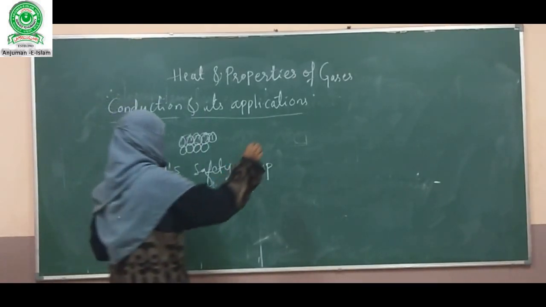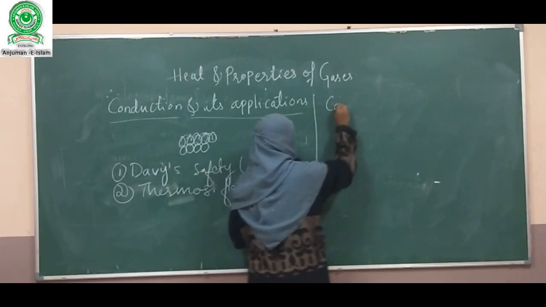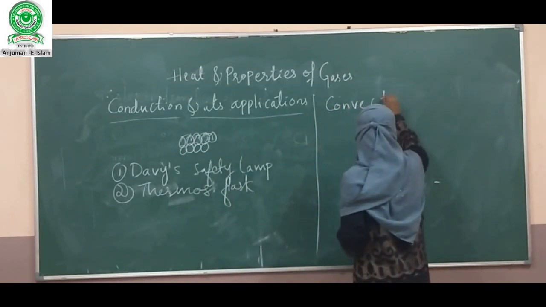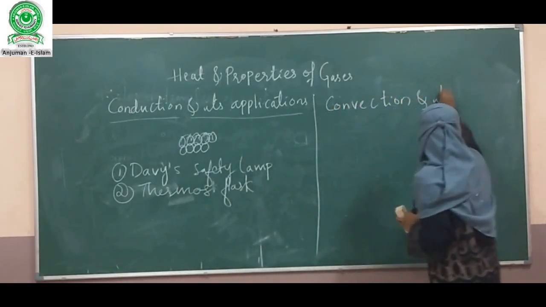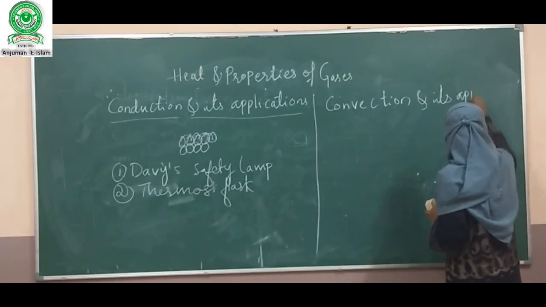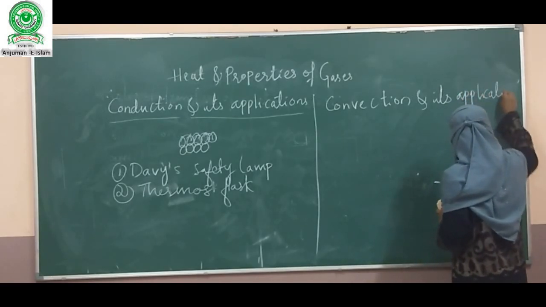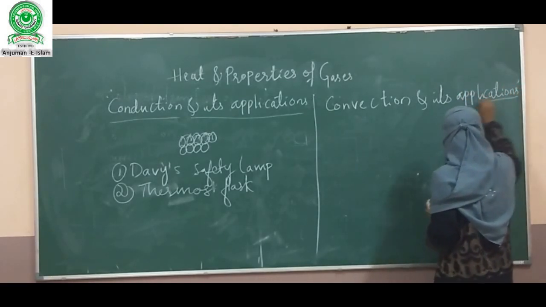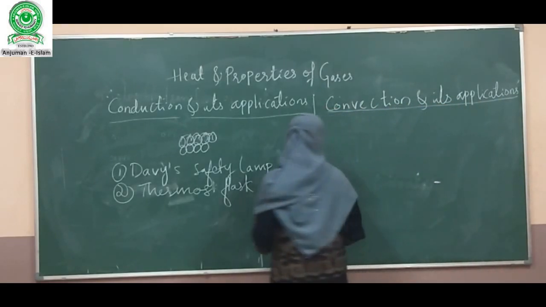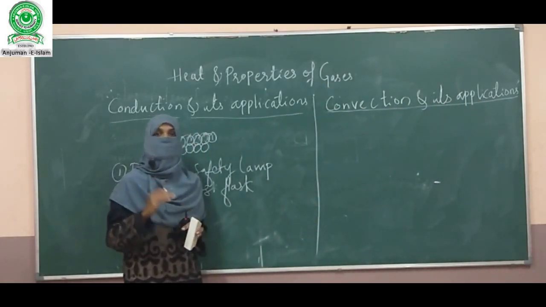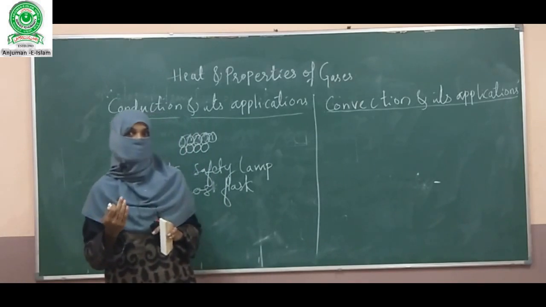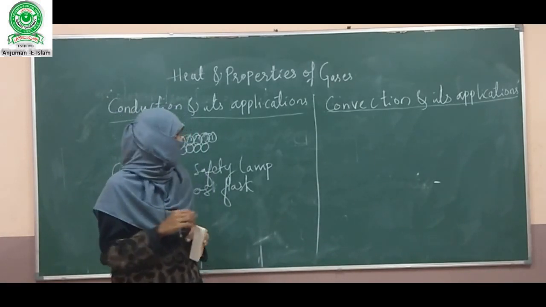Next comes convection. Here the heat will transfer from one place to another place with actual movement of particles.